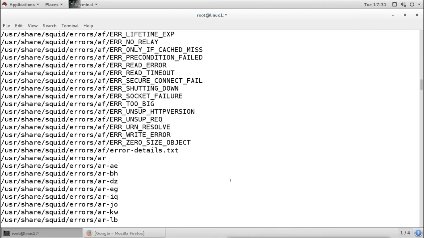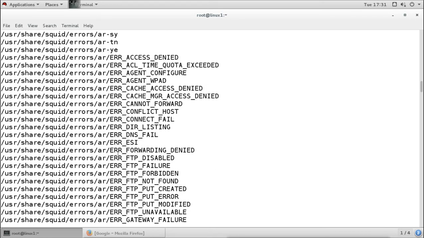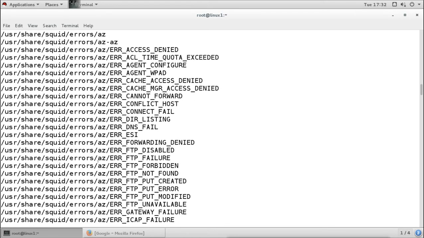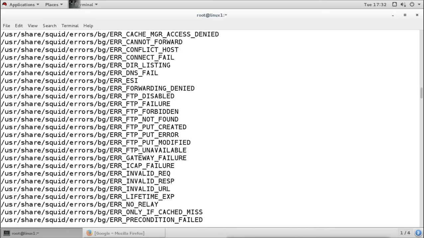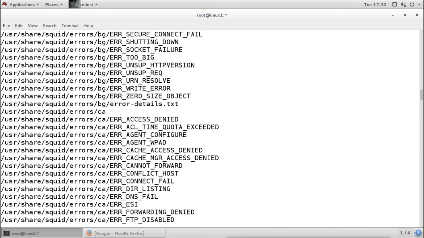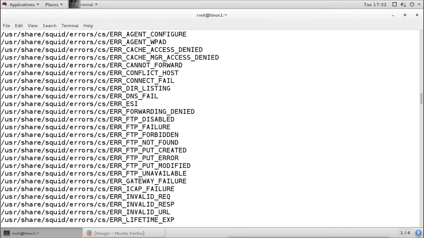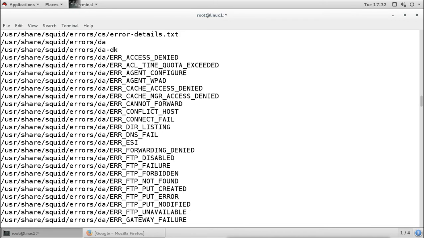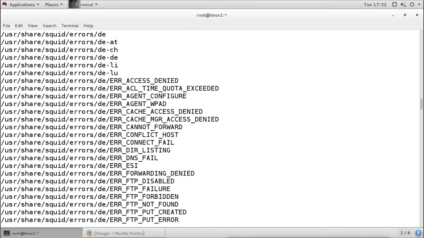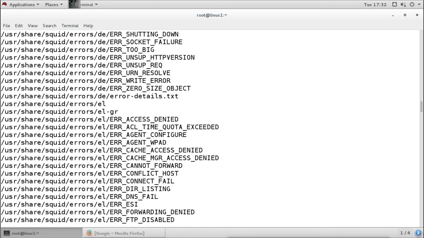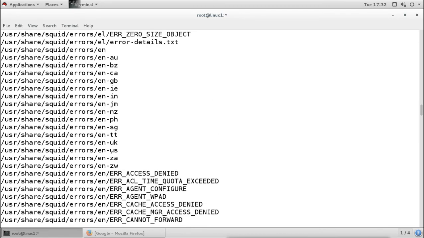It will show you the error based on your system language, and it has all those necessary languages like AF, AR, then you have the same error in AZ. Now it is based on different countries' languages. CA, I don't know what CA is. CS, maybe it is Denmark. And I know this is English.